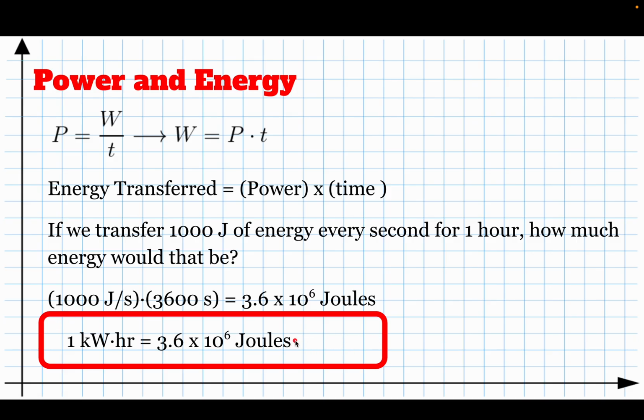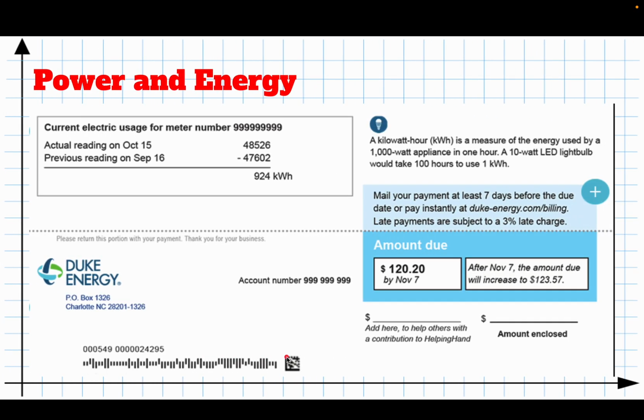So this is a handy conversion to have because when we talk about electrical energy, this is the unit we use to measure it, the kilowatt hour. So you just need to be able to convert. If I tell you that somebody uses 3 kilowatt hours, you just take 3 times this much and you'll have how many joules of energy they used. So if you look at your electric bill when it comes in the mail, you'll actually see that they print up here how many kilowatt hours of energy you used. And in Indiana, a kilowatt hour is about 10 or 12 cents.